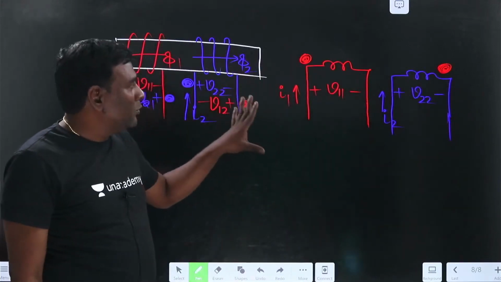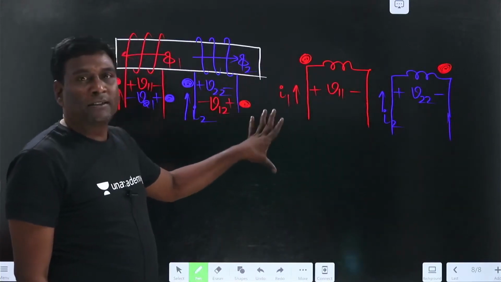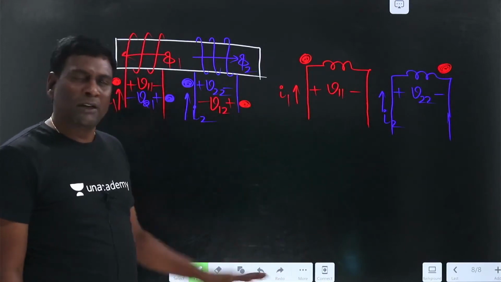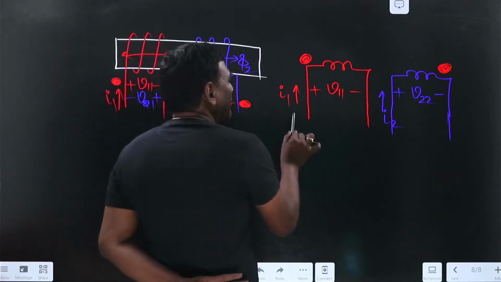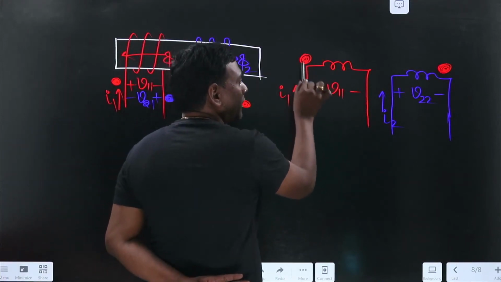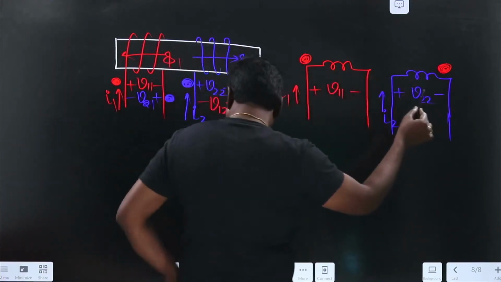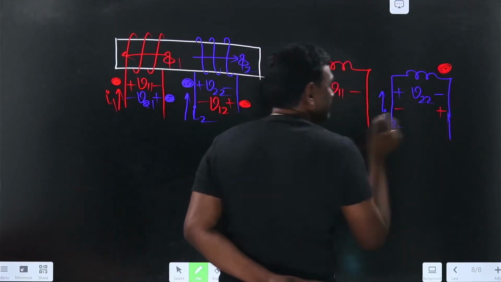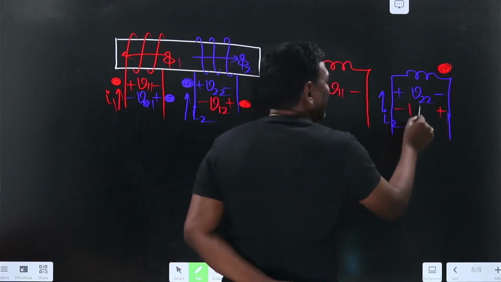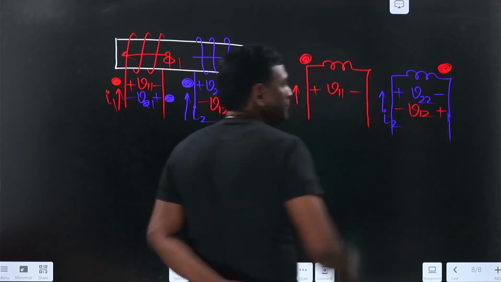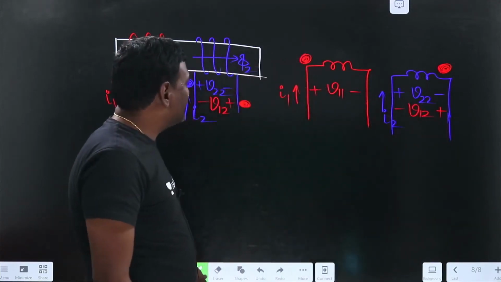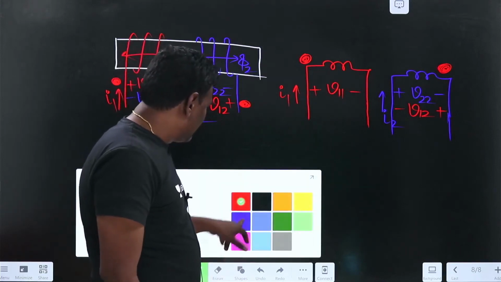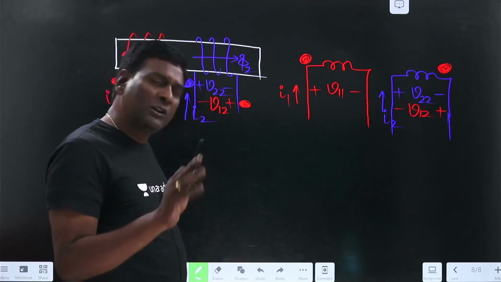Let me try to represent the mutual induced voltage, and with respect to blue the same thing will come. Let us see here, whenever my current is entering into a dot, this dot is going to be positive, red only. That particular magnitude is going to be V because of 1 in 2. Both need not be considered, only one is enough.